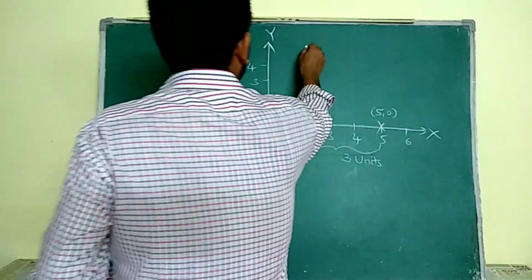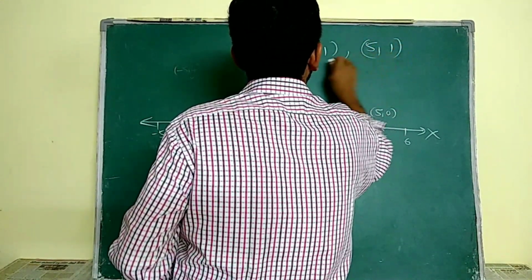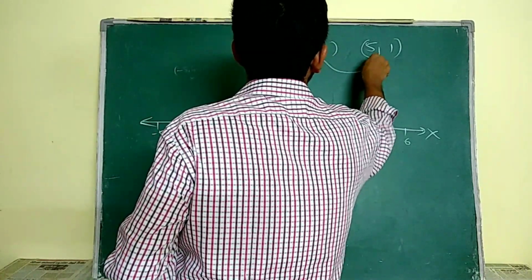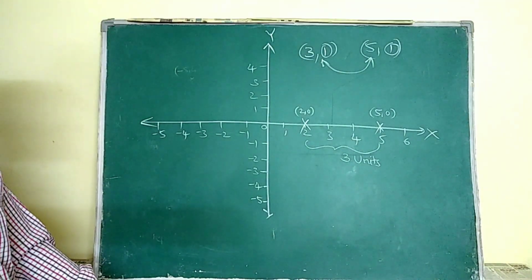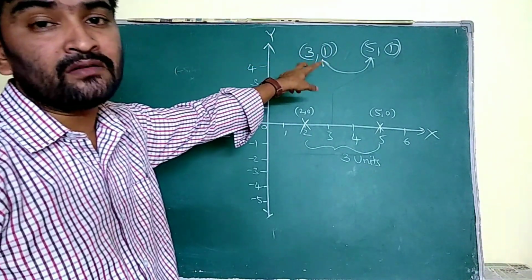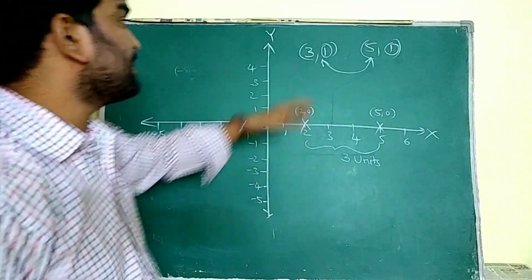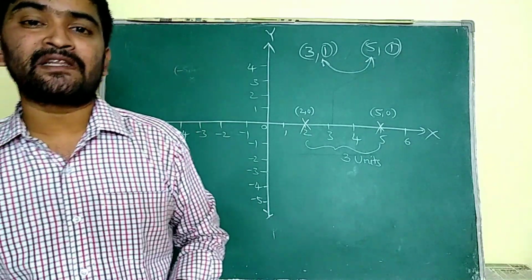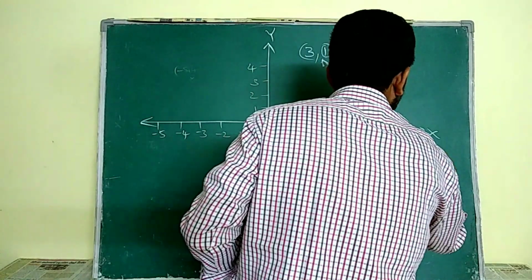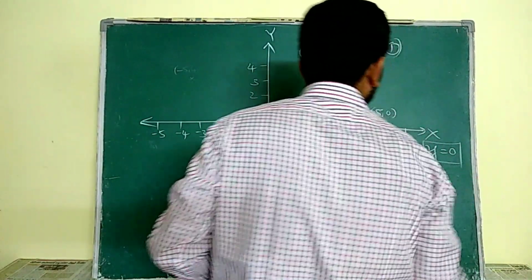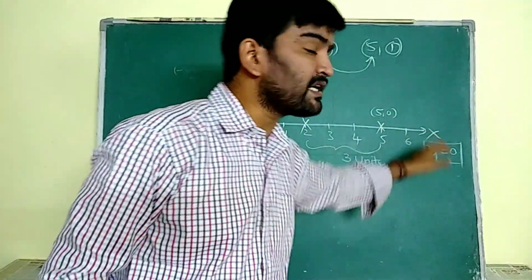For example, take 3 comma 1 and 5 comma 1. By observing these 2 points, here also the y values are the same. That means the y coordinates are the same, so these 2 points lie on a line which is parallel to the x-axis. How am I saying this? Because the y values are the same, the line is parallel to the x-axis. Why? Because we discussed that the x-axis equation is y is equal to 0. We named the x-axis as y is equal to 0 because all y values are zeros.